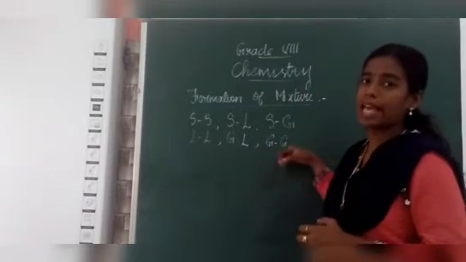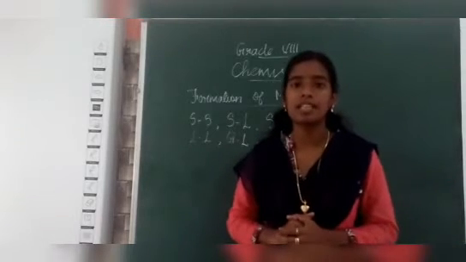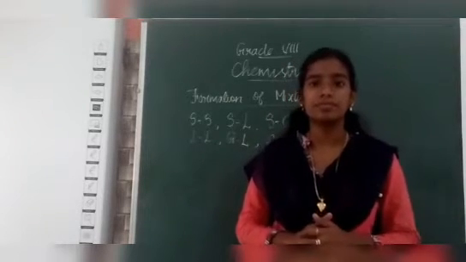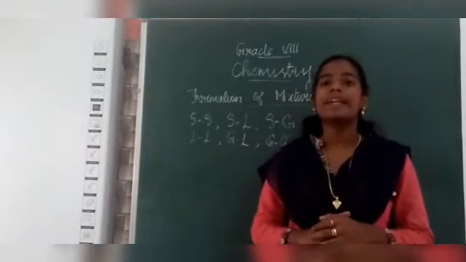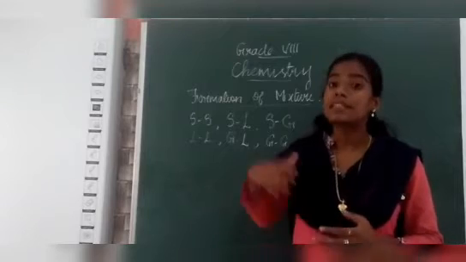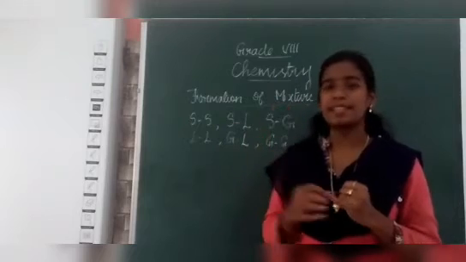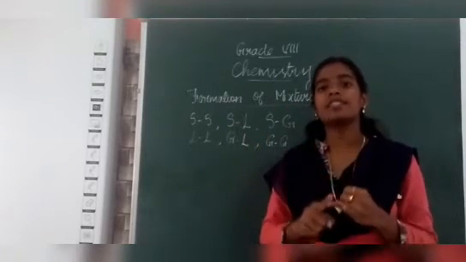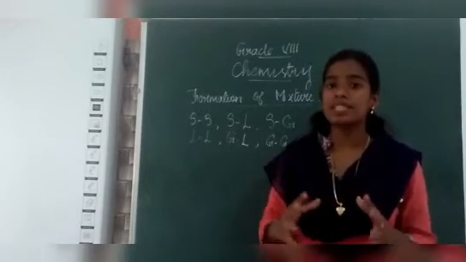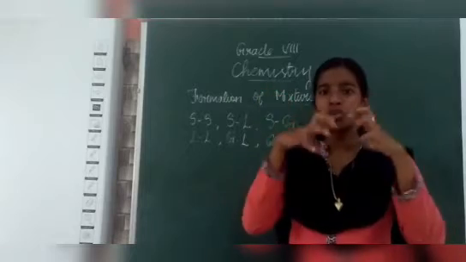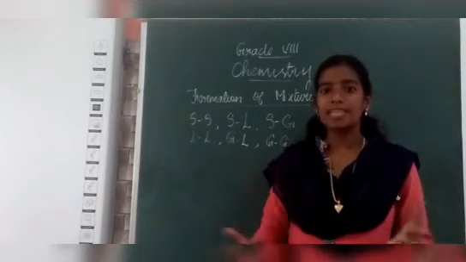The next one is the last, the gas and gas mixture. Everyone can say this example. Come on, try to say the example for a gas and gas mixture. The example is atmospheric air. The atmospheric air has many gases like hydrogen, oxygen, nitrogen, carbon dioxide, methane, etc. This air contains a mixture of many gases, right? So it is called a gas and gas mixture.